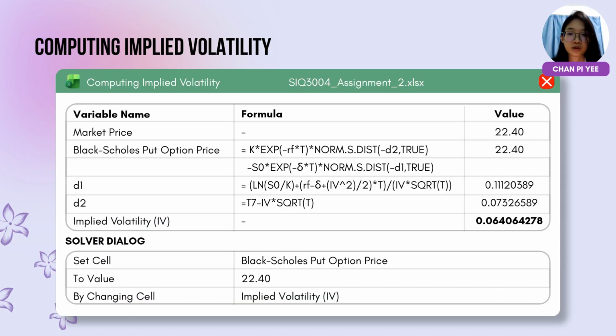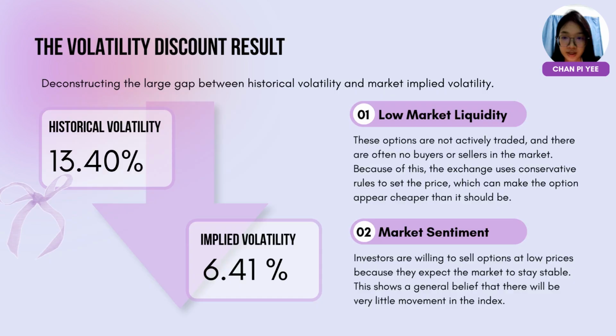volatility. Using Excel Solver, we set our target Black-Scholes book price to match the market price of RM32.4, changing the volatility cell. Solver then iterated through the model to isolate the implied volatility embedded in the market price. This yielded an implied volatility of 6.41%. This value is a 6.99% discount relative to historical volatility.